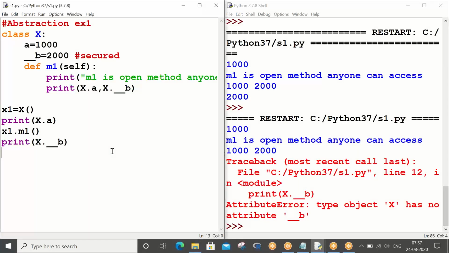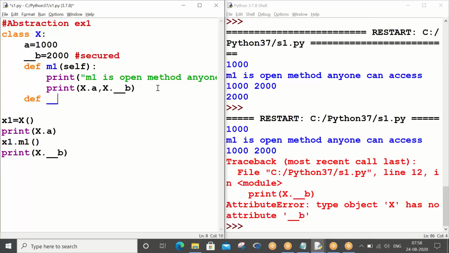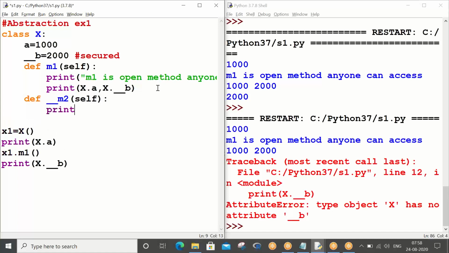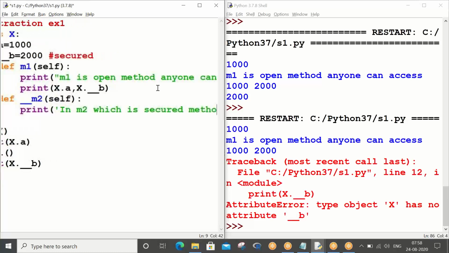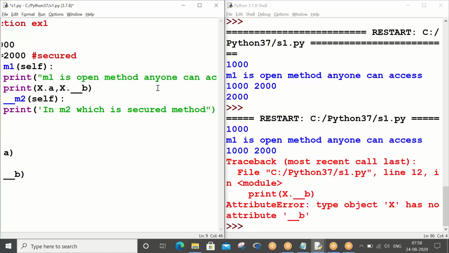Now just take this, and I will show another program with methods. Or else you can take this program only. This is not any great concept, very simple concept. See, underscore underscore m2, I will write self print in m2, which is secured. Okay, which is a secured method.